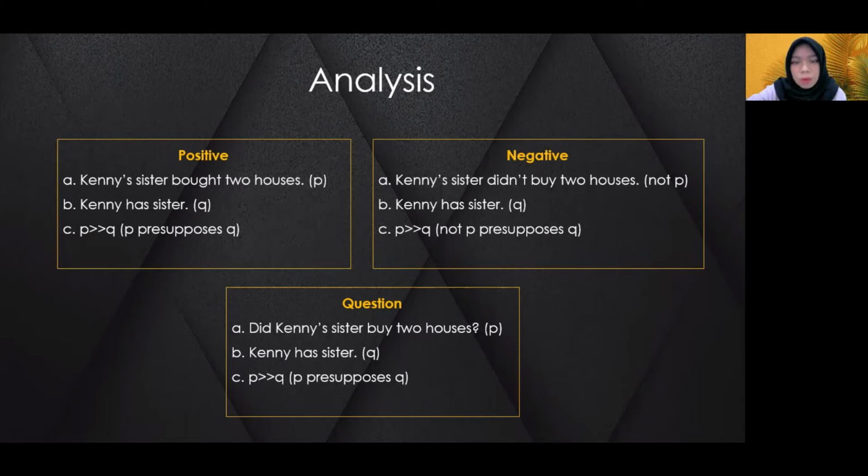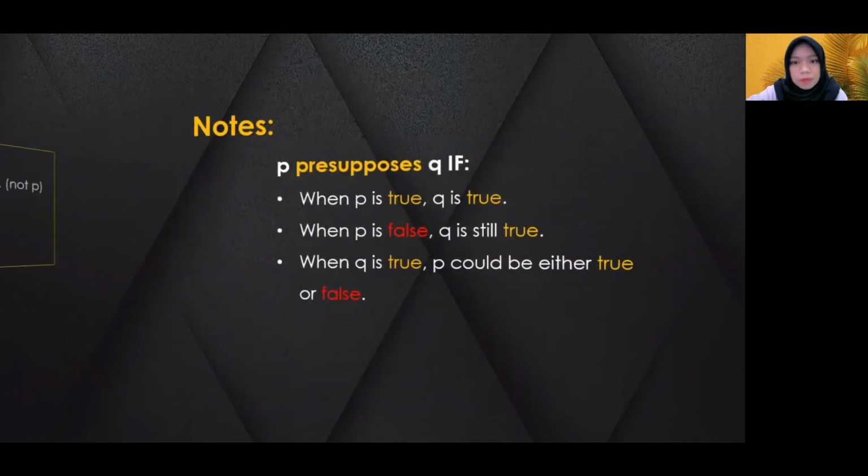In the positive, we can assume that Kenny has a sister, or someone out there belonging to Kenny as his sister. In the negative sentence, even if Kenny's sister buys the houses or not, Kenny will always have a sister. So P is always true, or P presupposes Q. And the same with the question, did Kenny's sister buy the houses? We don't know whether Kenny's sister buys or not, but Kenny still has a sister. So P is always true. P presupposes Q.